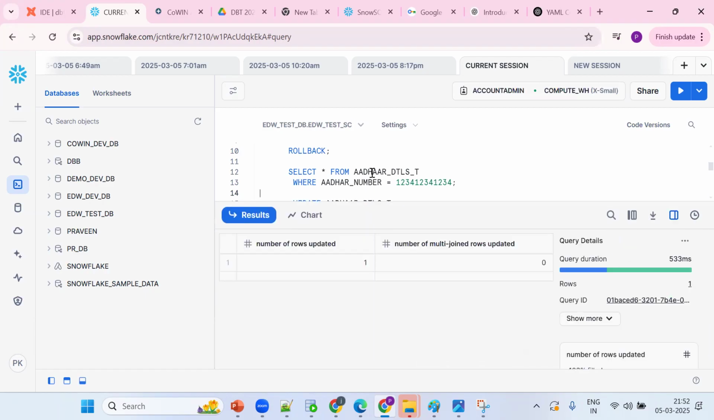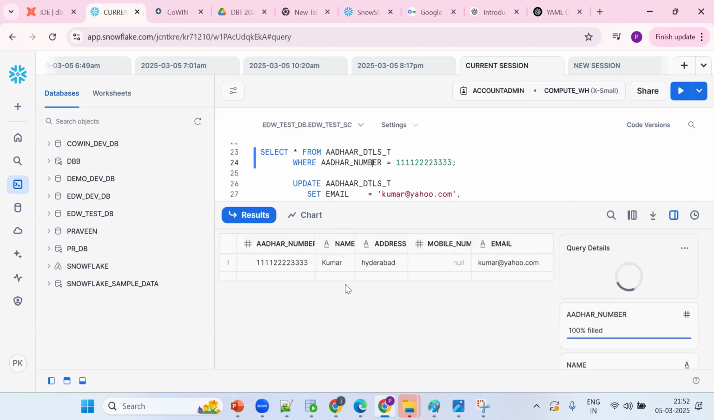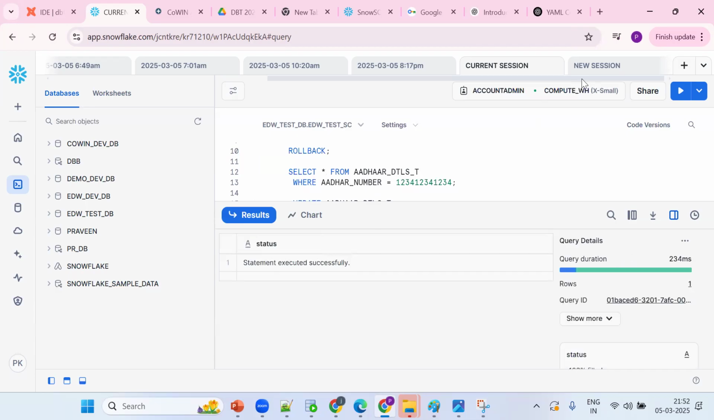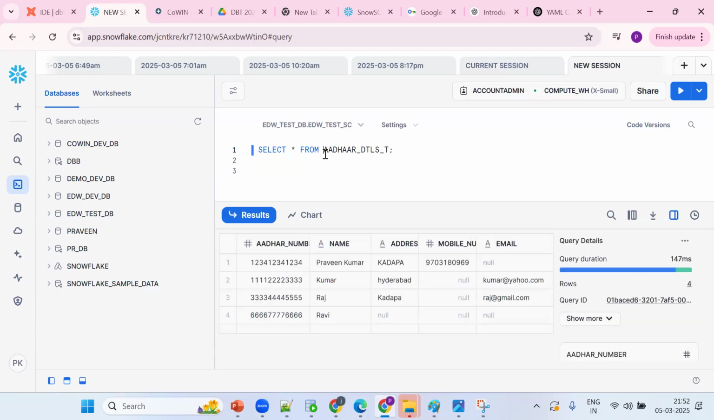Okay, now the data has been updated. For confirmation, query the same thing. It's working, and now commit the transaction so that these changes will be reflected here. This is the concept of the update statement. Remember, whenever performing an update, use the filtering concept. Otherwise, it will update all the records.